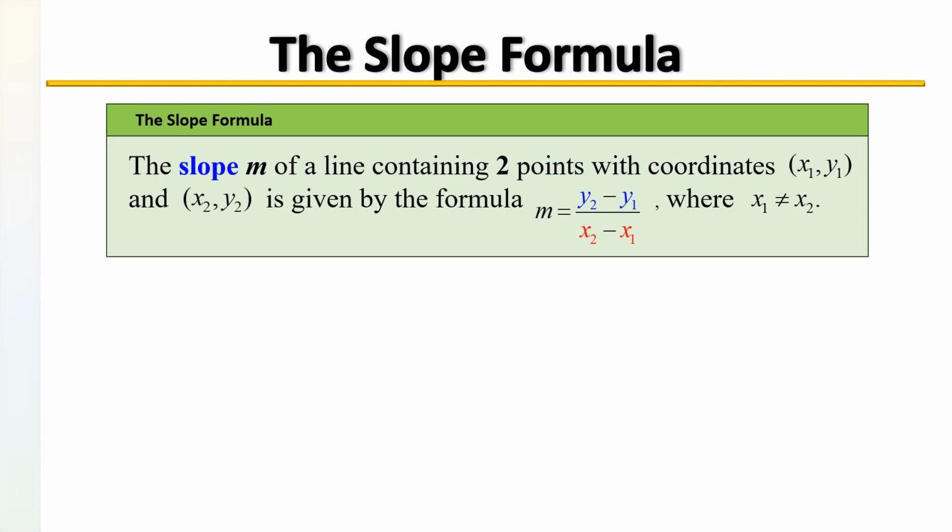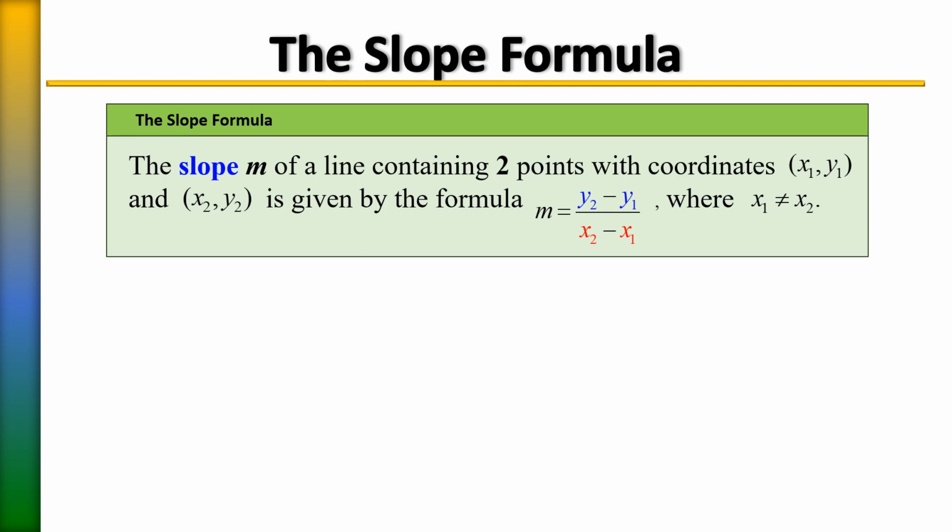The slope formula. The slope m of a line containing 2 points with coordinates x sub 1, y sub 1 and x sub 2, y sub 2 is given by the formula m equals y sub 2 minus y sub 1 over x sub 2 minus x sub 1, where x sub 1 and x sub 2 are not equal to each other. In other words, your x values cannot be the same, because if they were the same, the denominator would equal 0, and then it would be an undefined slope.